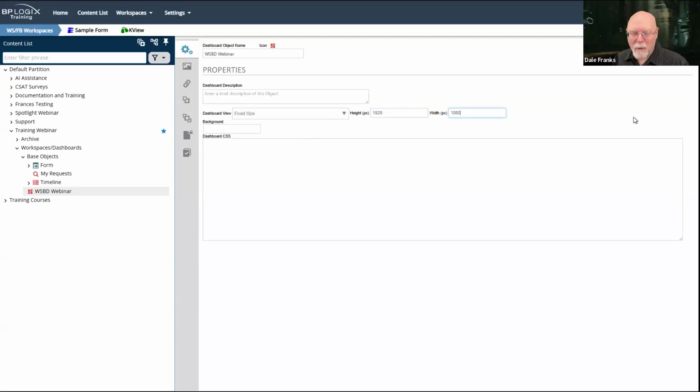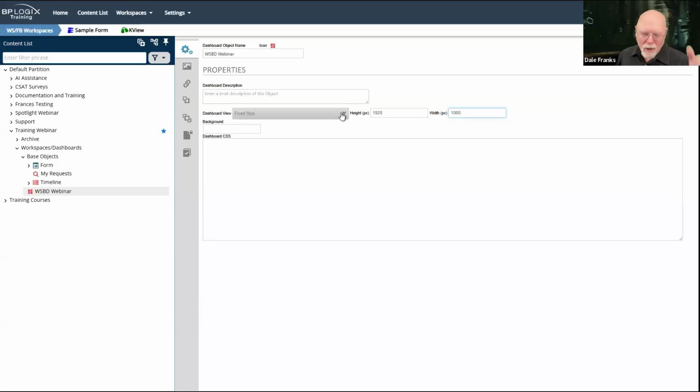And if I look it up on my phone, it's still going to be 1920 by 1080, or my tablet or whatever. That's probably not a great choice unless you are intentionally doing something for small viewports.